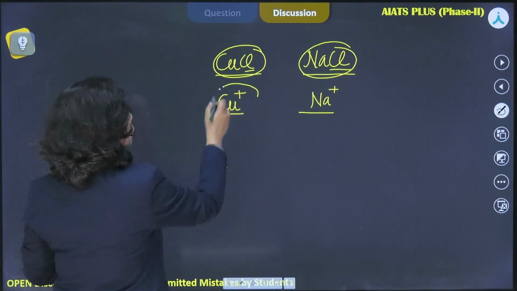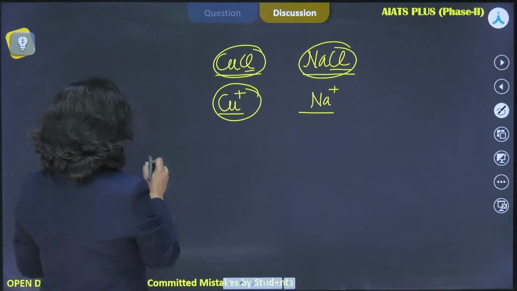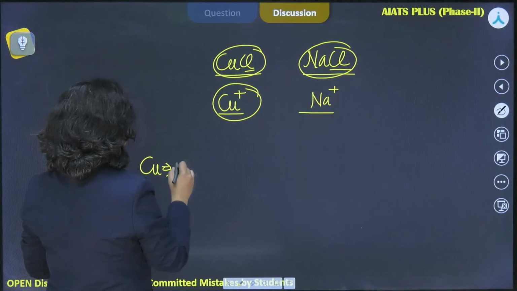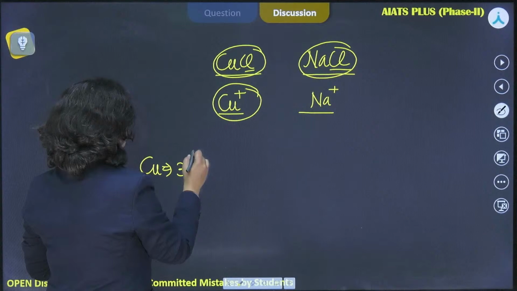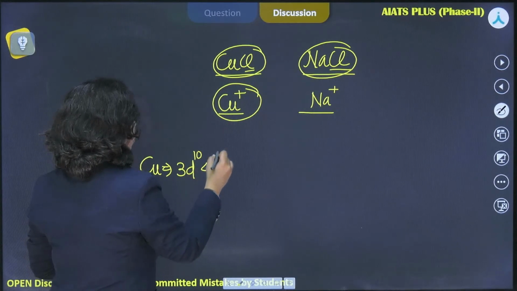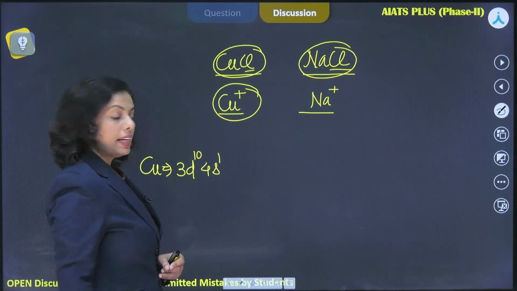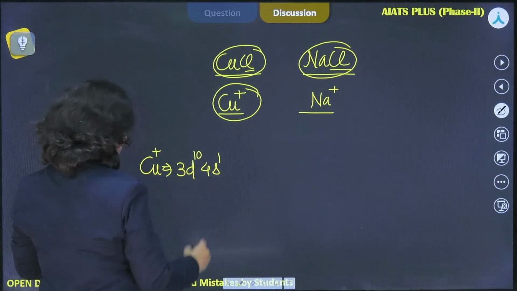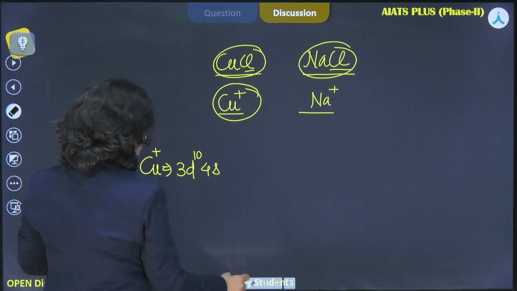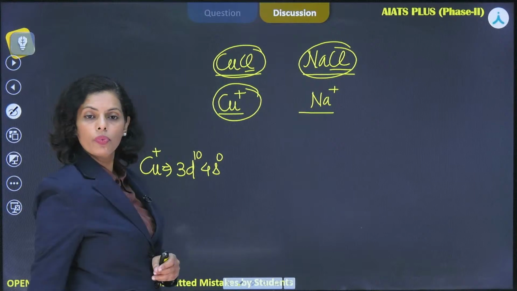What is the configuration for Cu+? Copper has the exceptional electronic configuration 3d10 4s1, isn't it? Right? And if you are saying Cu+, it means this becomes 0.